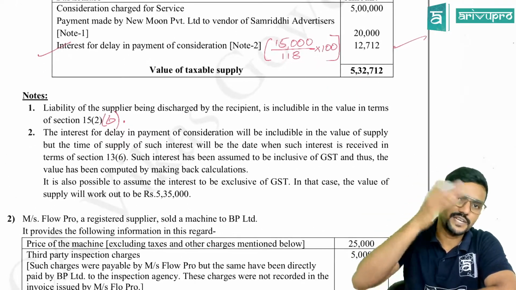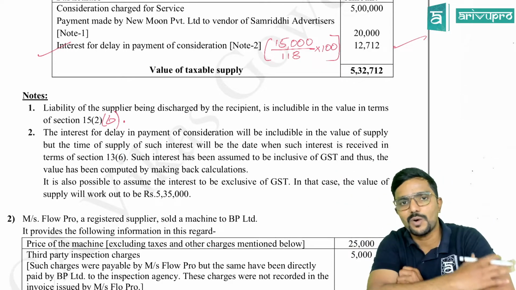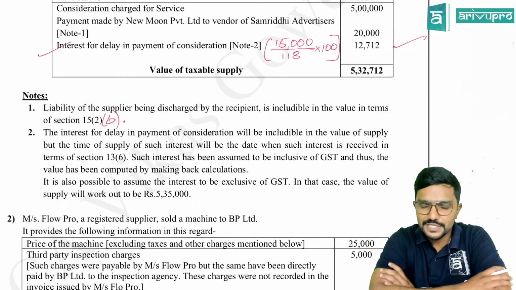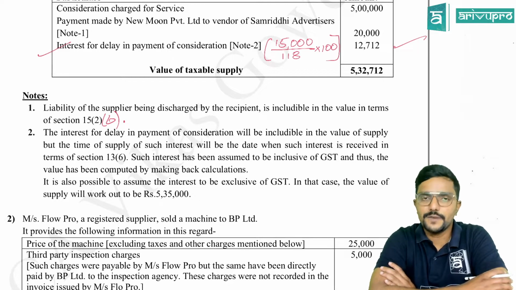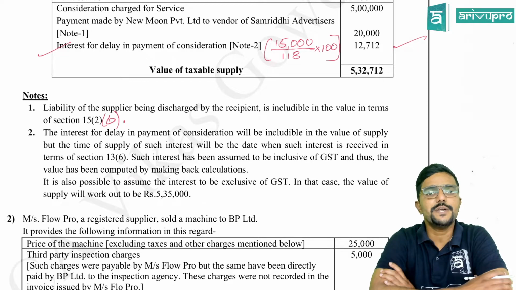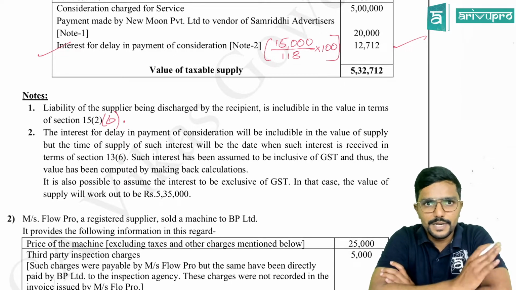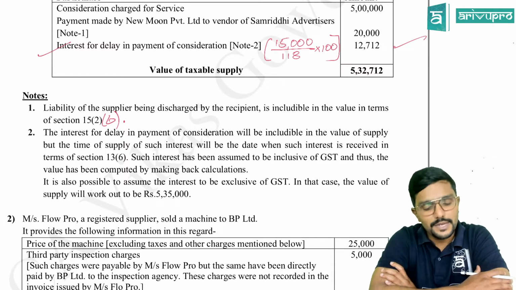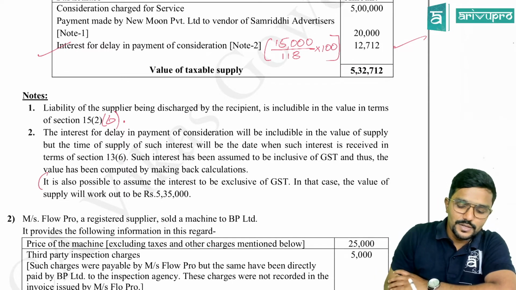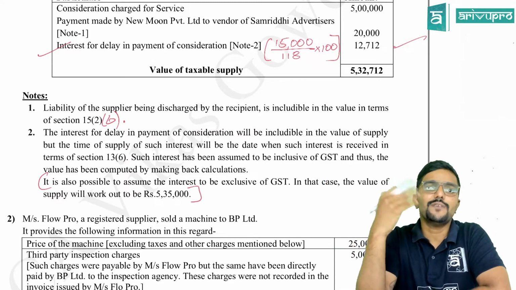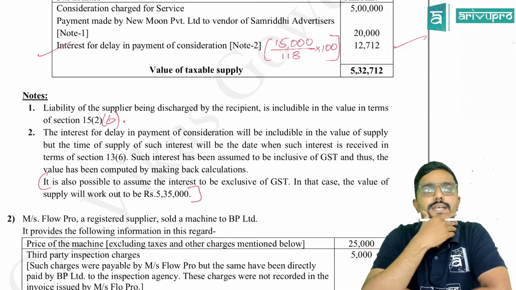That is, if you consider inclusive what, if you consider exclusive what. But in the exam, you decide. Okay, I suggest you, if interest is there in the question and if GST rate is given, always try to consider it as inclusive of GST and give a note for it. And to be on the safer side, you can add this point also. If interest is considered to be exclusive of GST, then the value of supply will be, and give the amount.